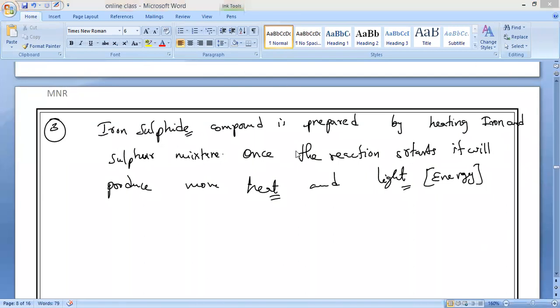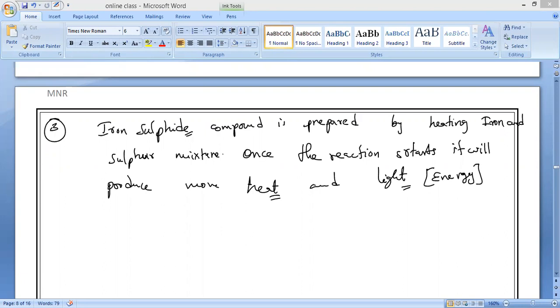So, is it a property of a compound or not? Yes, it is a property. If heat is released or heat is absorbed during the reaction, then is that called a chemical change or a physical change? Class 7th, you studied. Heat is absorbed or heat is given out. It is called a chemical change. That is why formation of a compound is a chemical change.